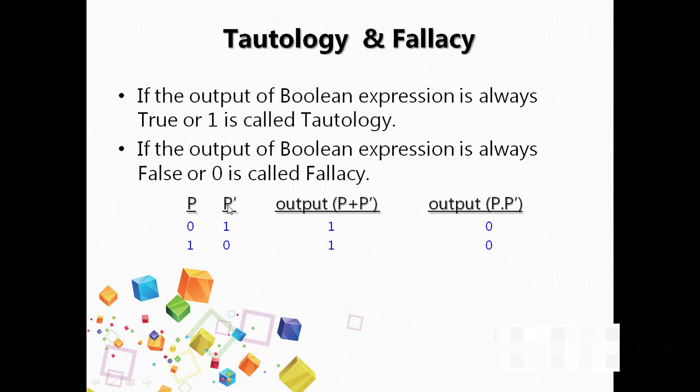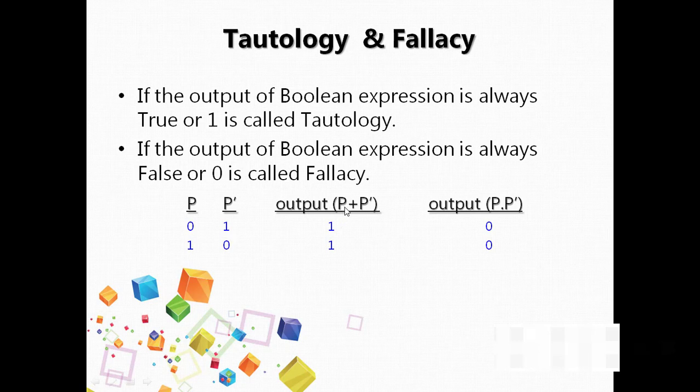Now as we have written P bar, the complemented value of P, 0 will become 1 and 1 will become 0.